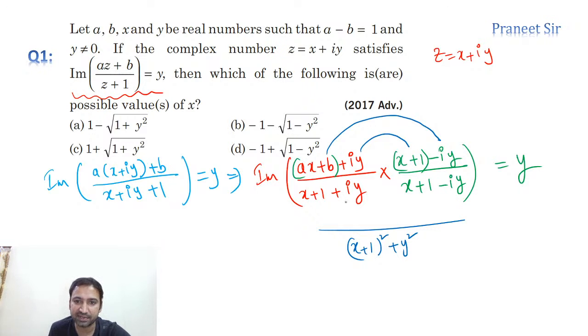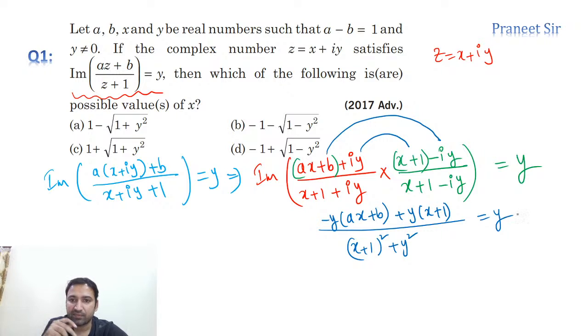So tell me what we get. Minus y into (ax plus b), plus y into (x plus 1), that's it, is equal to y. Clear na? Now we can cancel y, as y is not equal to 0. In the question itself he says y should not be equal to 0, so y is cancelled.